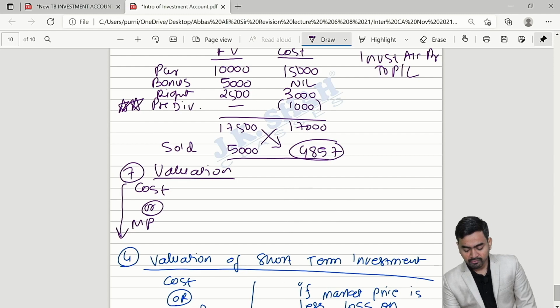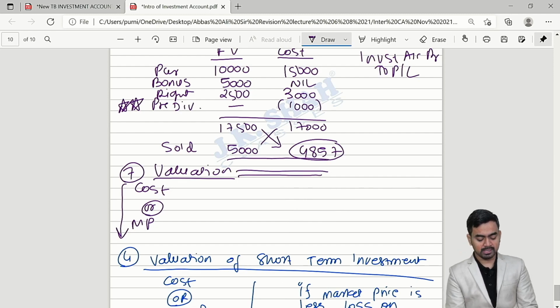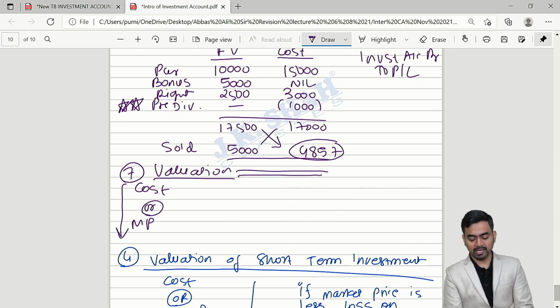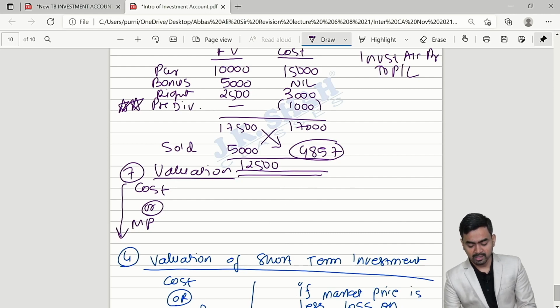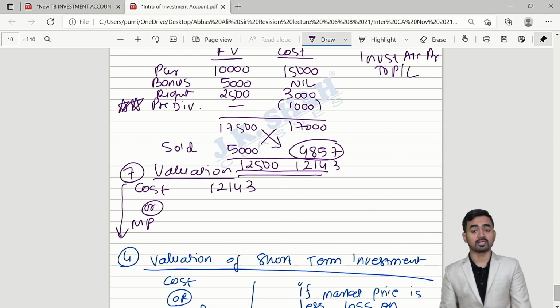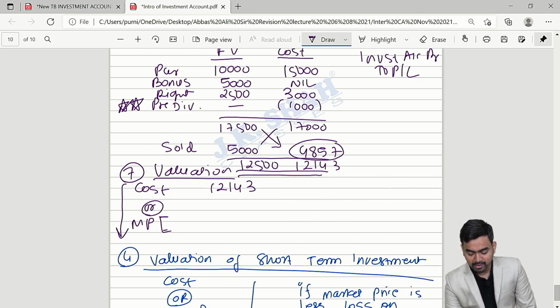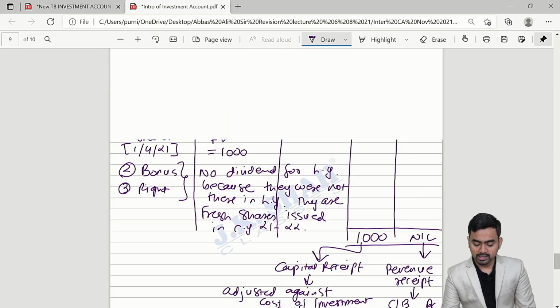So here please find out the remaining amount is how much? 17,500 minus 5,000. It is 12,500 remaining face value. 17,000 is the cost. 4,857 subtracted, so 12,143. So your cost is 12,143. Market price, you are having total how many shares? 1250 equity shares. And what is the valuation?